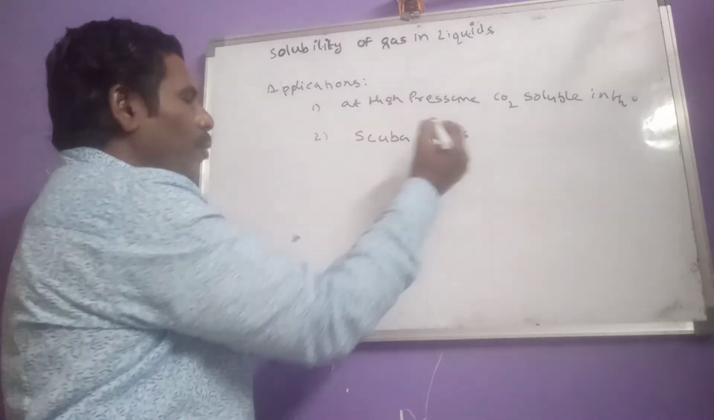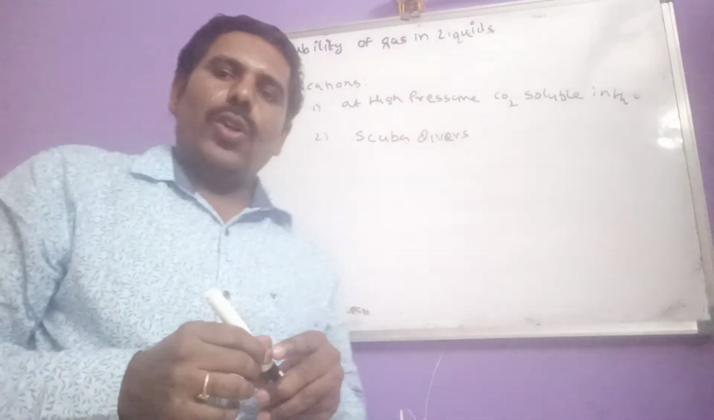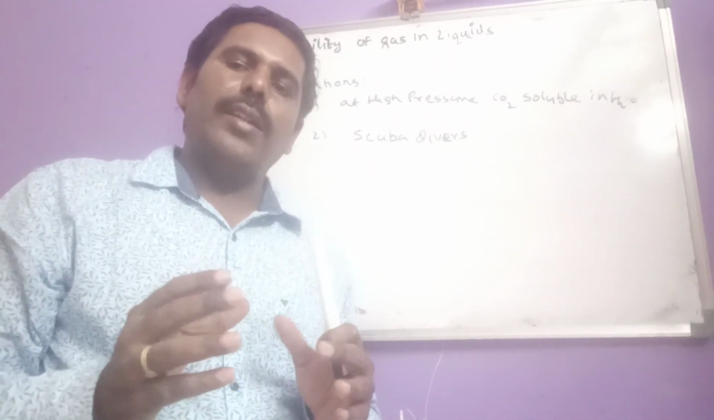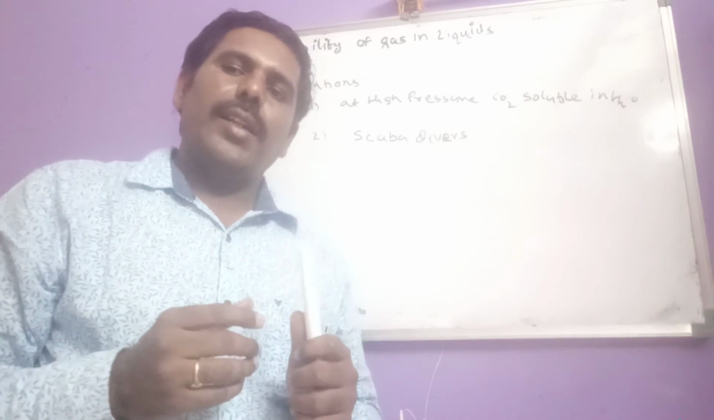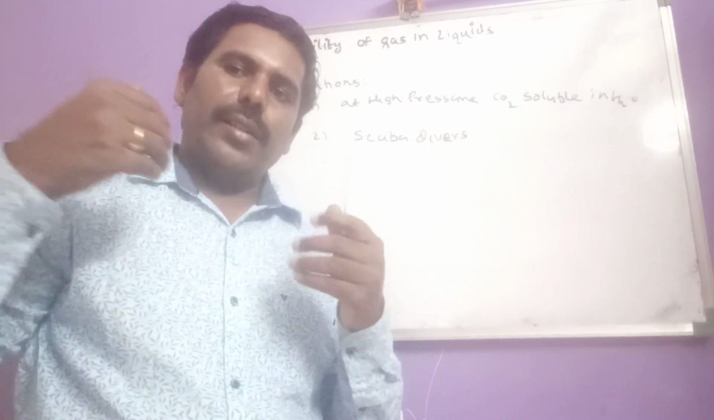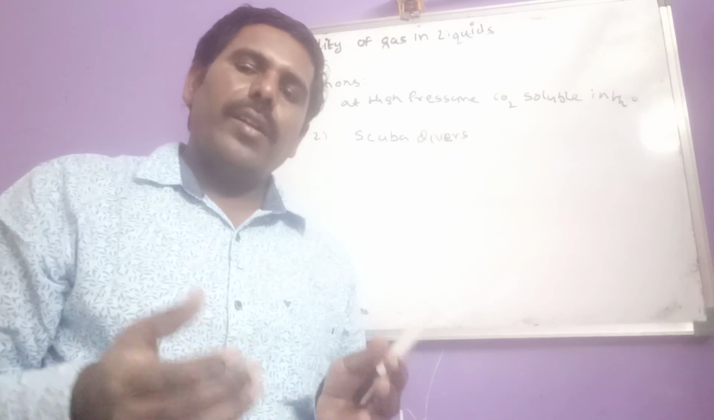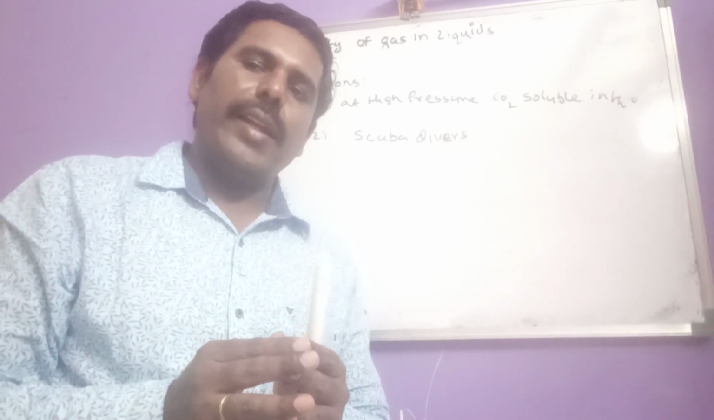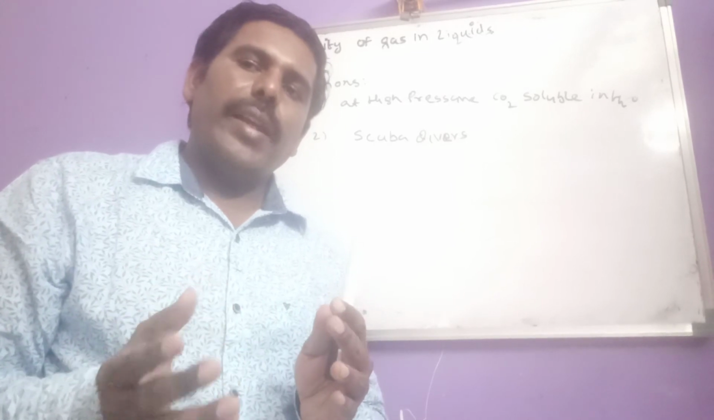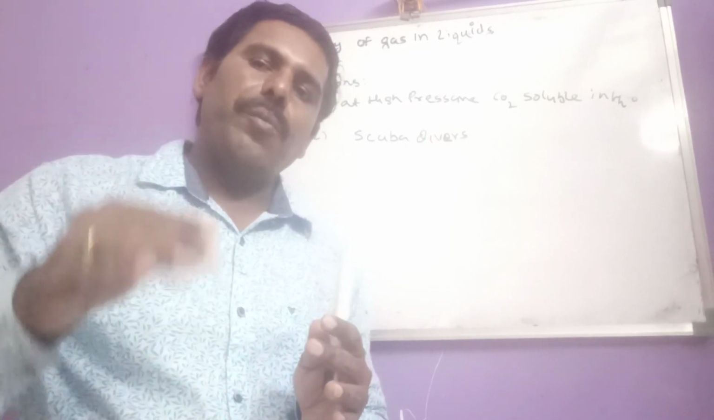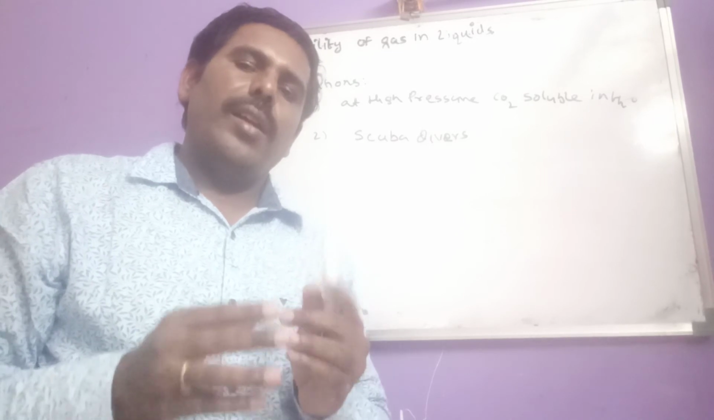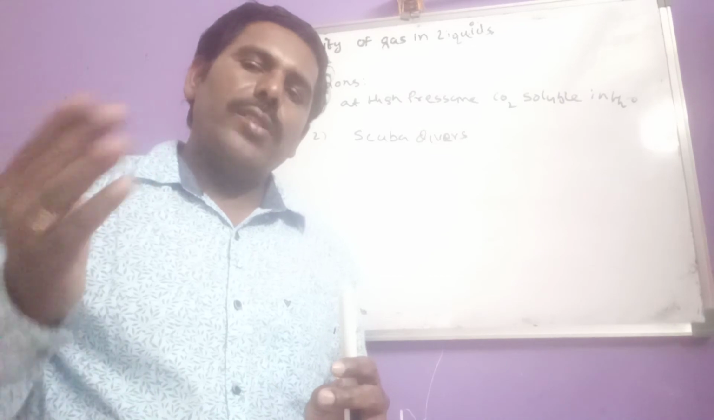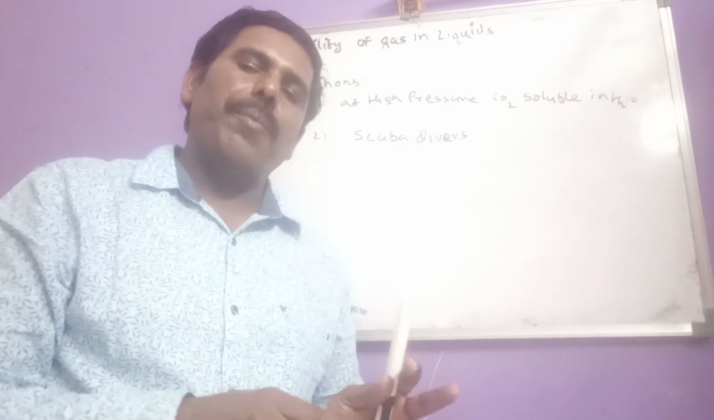Who are these scuba divers? Who dive into the ocean, those are called scuba divers. They dive into the ocean with a cylinder. For example, if the cylinder contains normal air, that normal air contains a large amount of nitrogen. But under high pressure, nitrogen is more soluble in the blood.